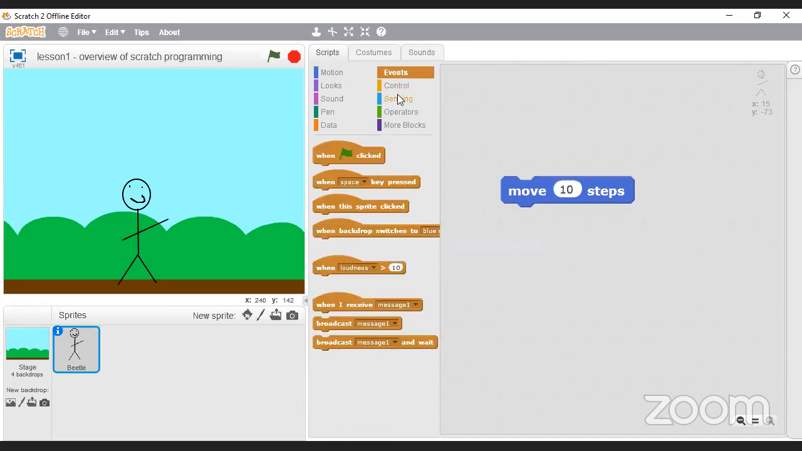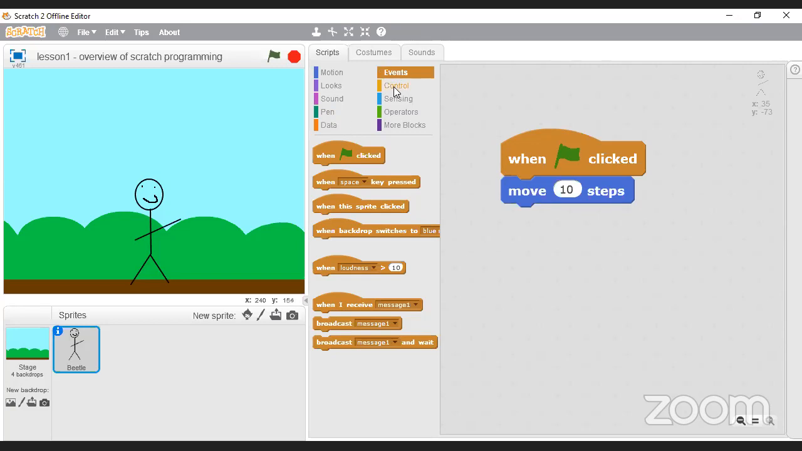So what I can do here is click on events, and basically what events allow me to do is it's like a little trigger, right? So it tells me that if I press this little flag over here, it's going to move 10 steps. And if I press the flag again, it's going to move 10 steps, which is a bit annoying because every time you want him to move, you have to press the flag.